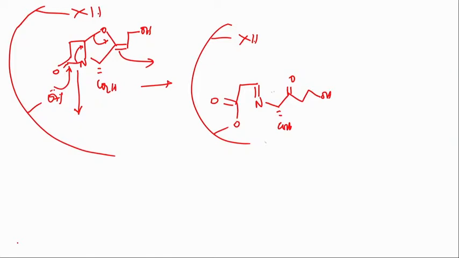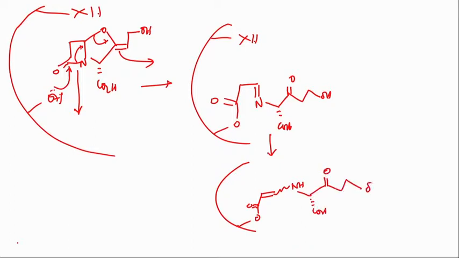Now, this tautomerizes into O, CO, double bond here. Actually you should not write any stereochemistry here, it could be cis or trans, NH, and then you have this CO2H, CO and CH2, CH2OH.